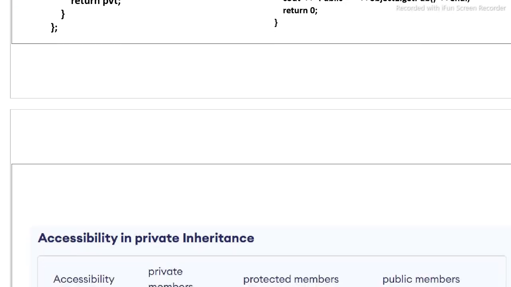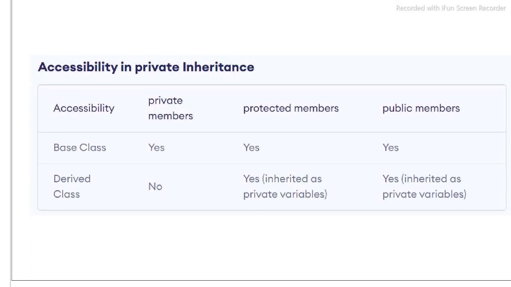The summary for this private inheritance is: in private inheritance, private data members can be accessed in the base class but not in the derived class. Protected members in private inheritance are accessible in the base class and also, being inherited in a private mode, can be accessed in the derived class.